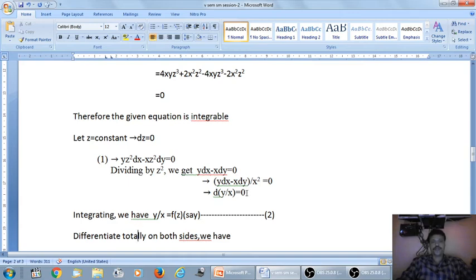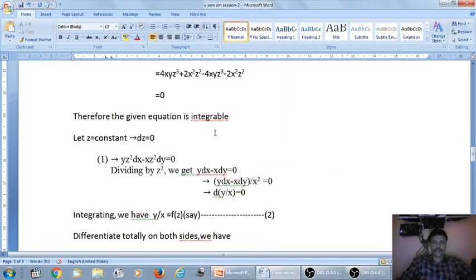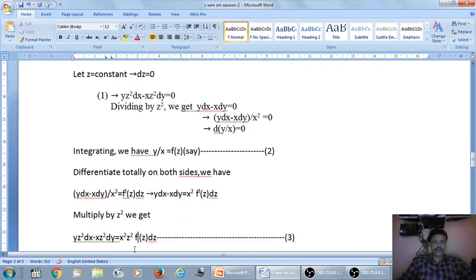Now take the constant of integration as f of z, because z is a constant and any term in z is also a constant. That means a function of z is a constant. So take the constant of integration as f of z. We have y by x is equal to f of z. Differentiate totally on both sides. Again, y by x differentiation, we already know this: (y dx minus x dy) by x square is equal to the differentiation of f of z, f dash of z into the differential dz.